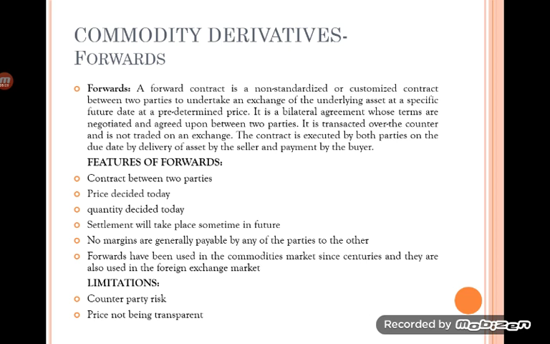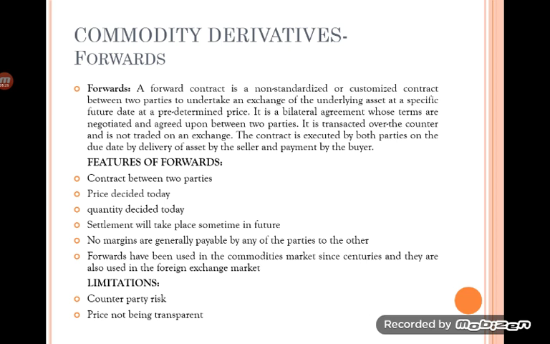As we know, under forward contracts, the price and quantity of the commodities are determined between buyer and seller on the day of entering into the contract, but it will be executed on a future date. That type of contract is called a forward contract.